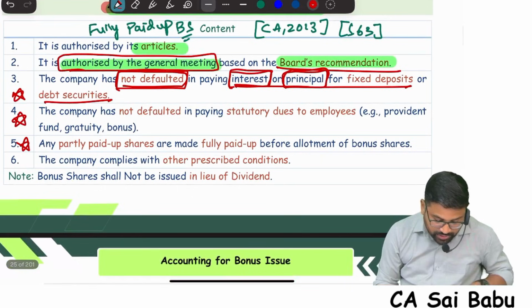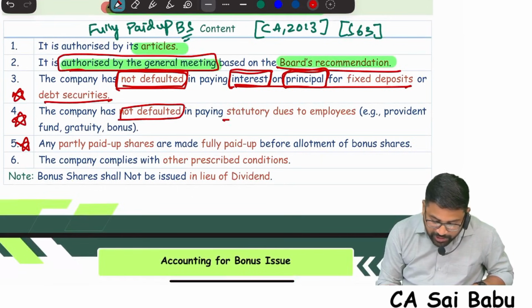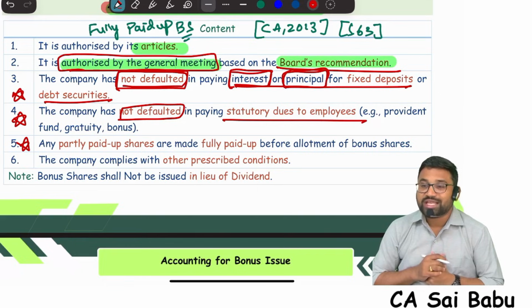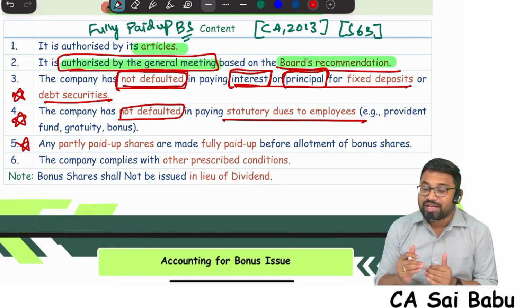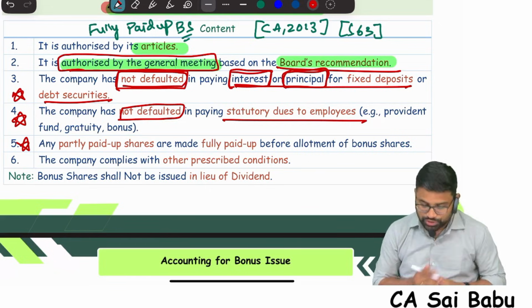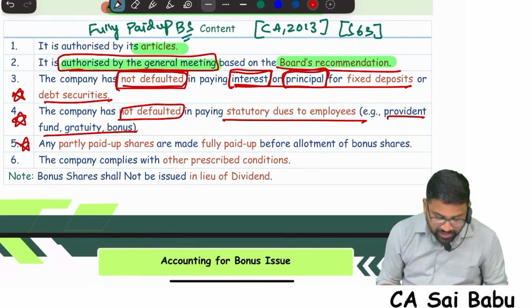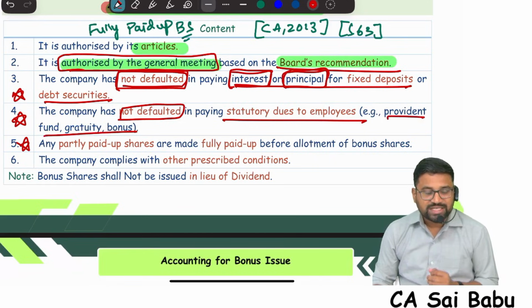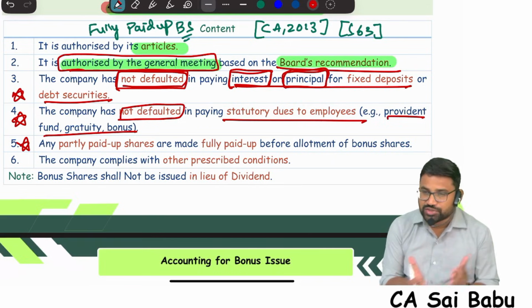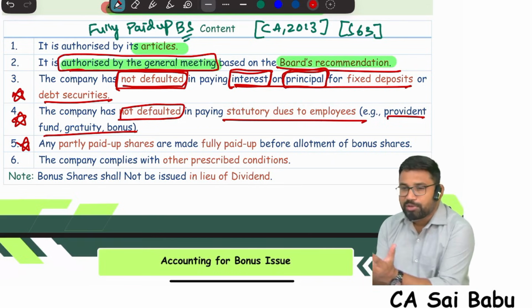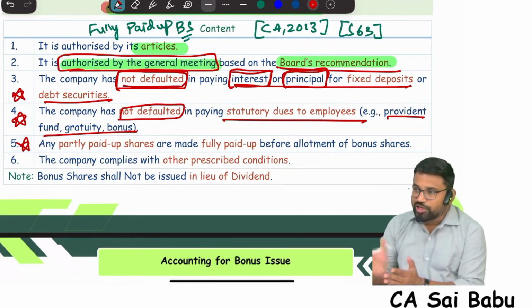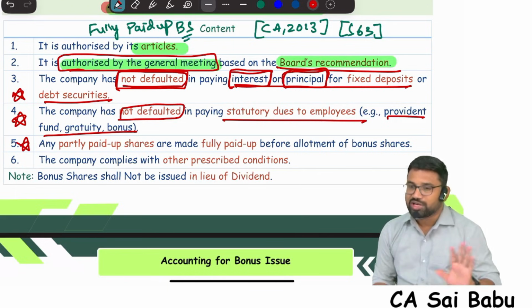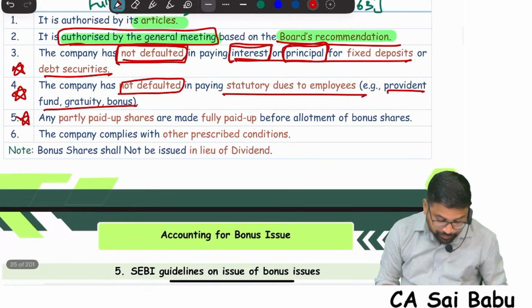And also, the company must not have defaulted in payment of statutory dues to employees. Any statutory dues to employees like PF, gratuity, pension, if you have not paid them, then also you are not eligible for a bonus issue. The intention of the Companies Act is, dear company, if you want to give shares freely to the existing shareholders, first make the payment to employees. You need to pay gratuity, but you have not paid, so you are not eligible.